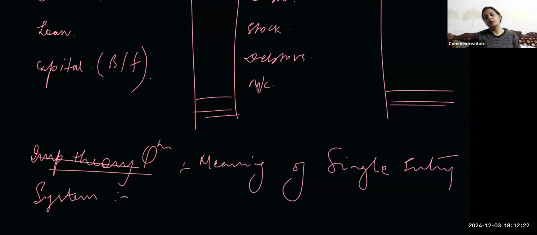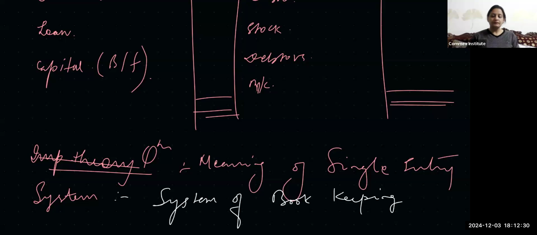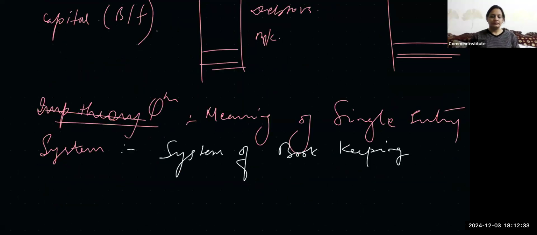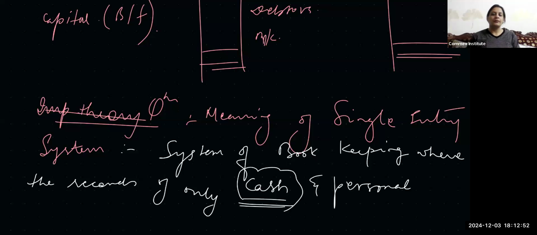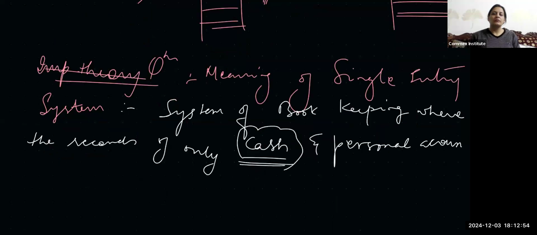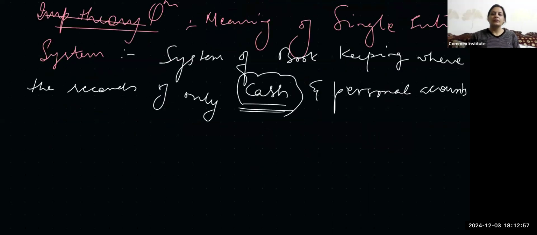System of accounting, or you can say system of bookkeeping, where the records of only cash and personal accounts are maintained.